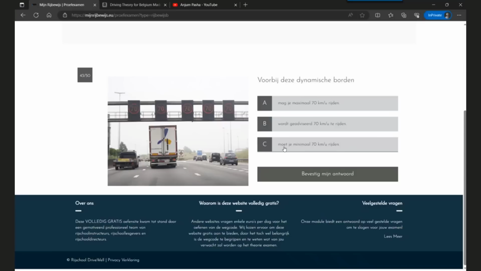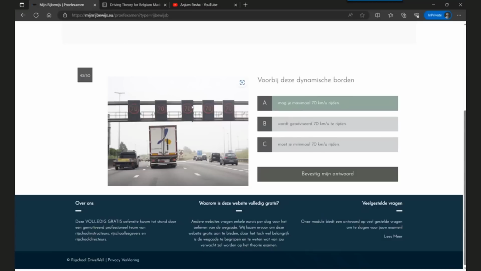Option C is you must ride at least 70 kilometers per hour. So this is wrong, this is also wrong, and this is the right answer. You are allowed to ride a maximum of 70 kilometers per hour, but you can also ride at 60 or 65. That's not an offense. But the other 2 options, advised, no, it's not advised.